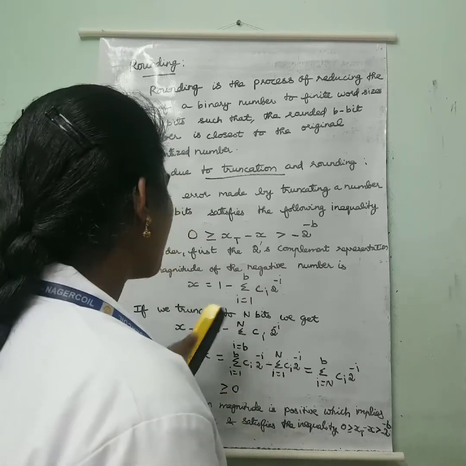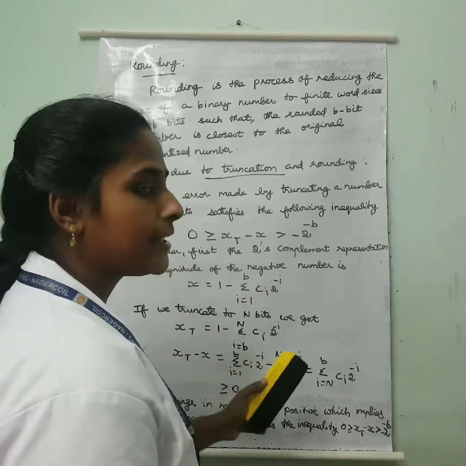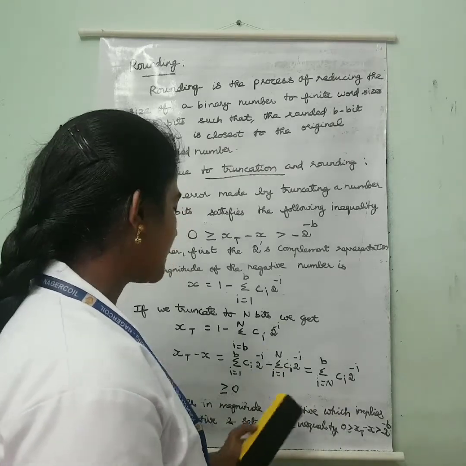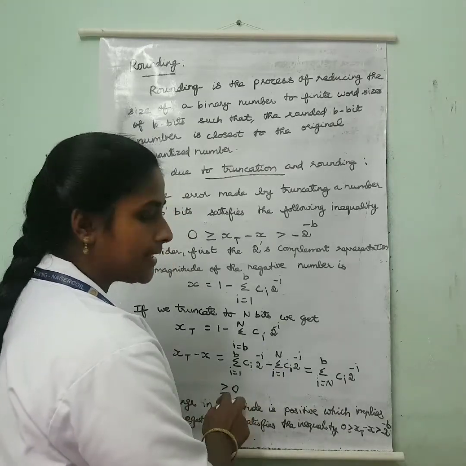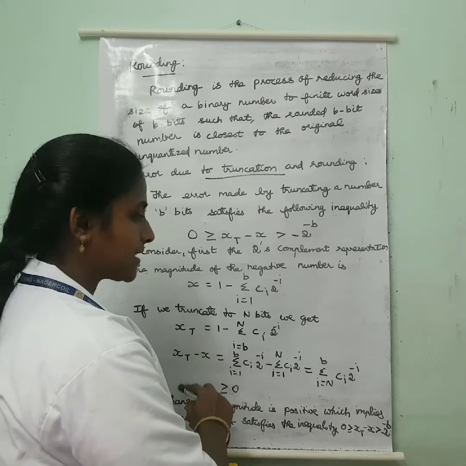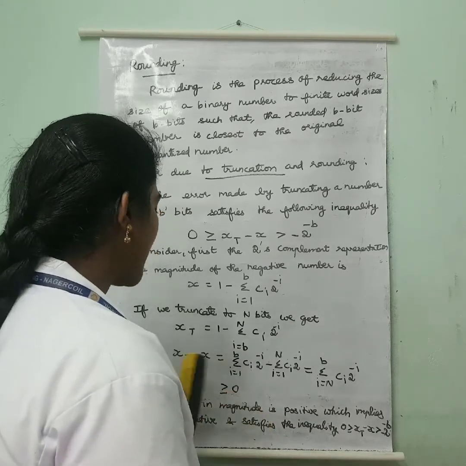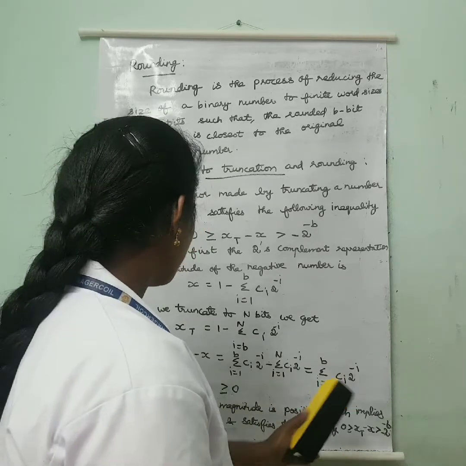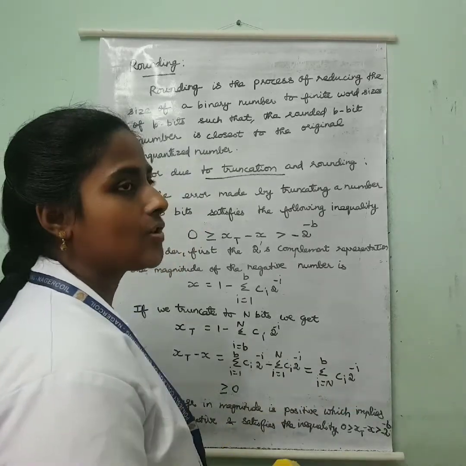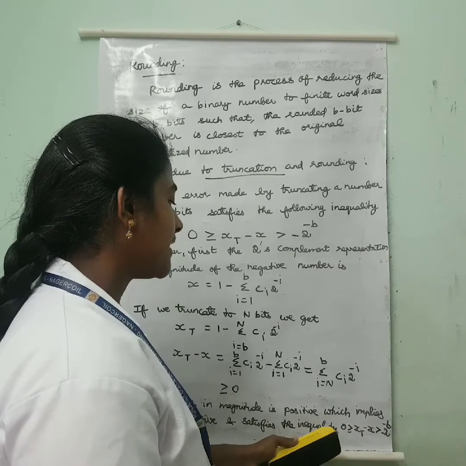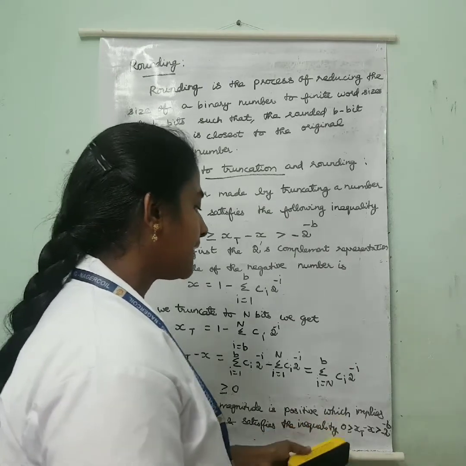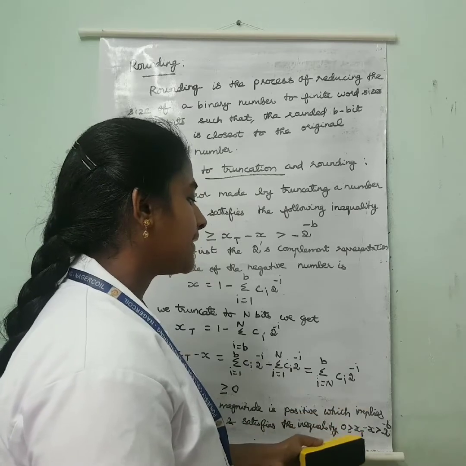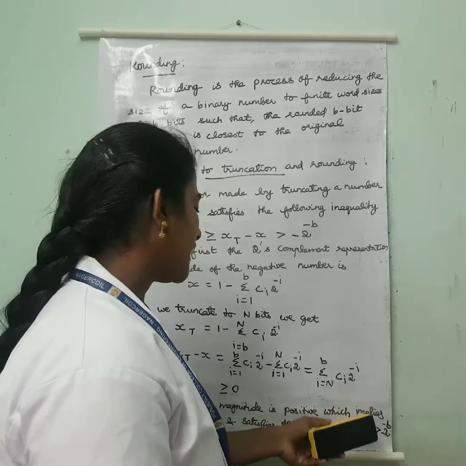From this we can come to the conclusion that the change in magnitude is always positive, that is, greater than or equal to 0. The error value xt minus x, the change in magnitude, is positive. That implies the error is negative and it satisfies the inequality 0 greater than or equal to xt minus x greater than minus 2 power minus b.